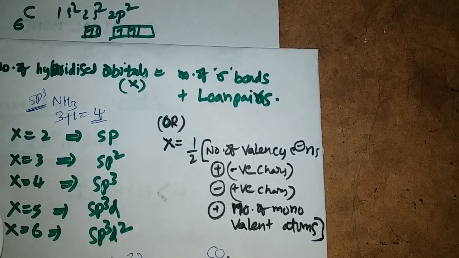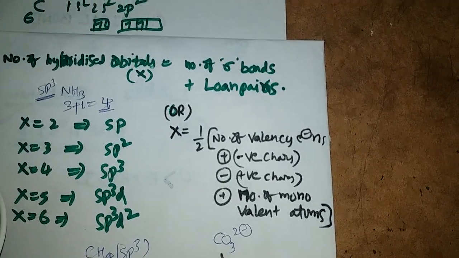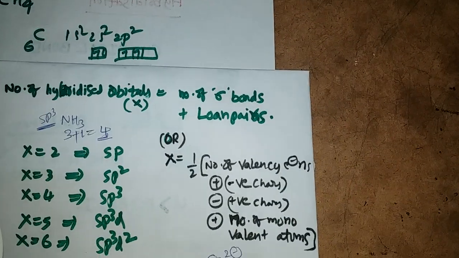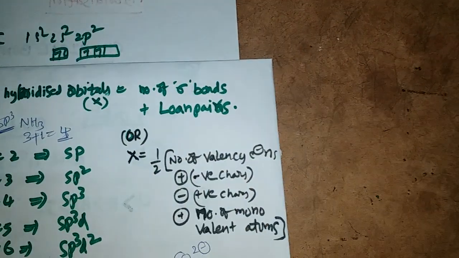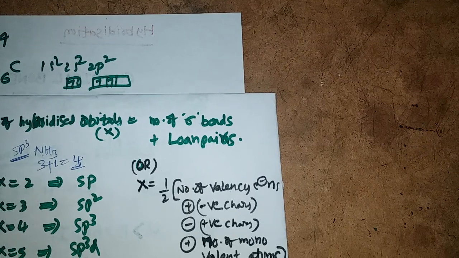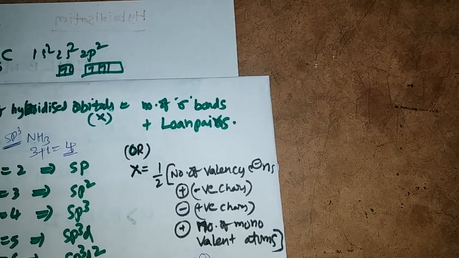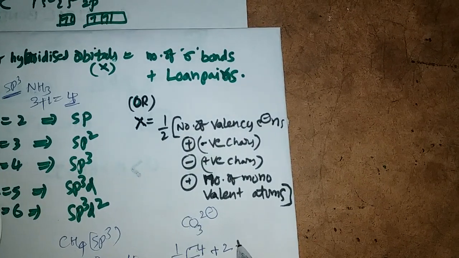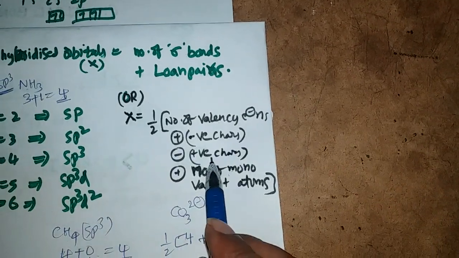For example, CO3 2 minus. For carbon, X equals 1 by 2 of the number of valence electrons in carbon, 4, plus negative charge, 2, plus monovalent atoms; oxygen is a bivalent atom. So 4 plus 2, with no monovalent atoms and no positive charge.